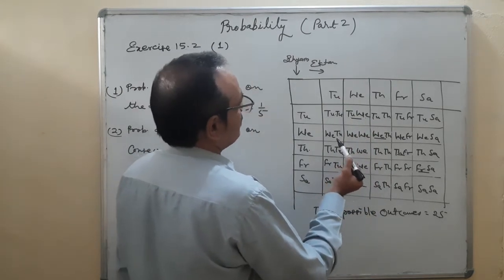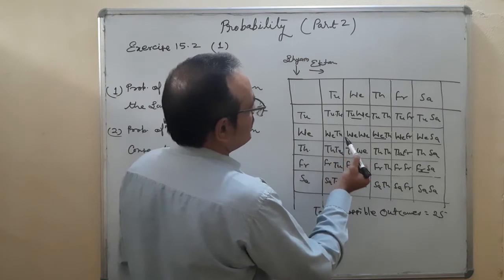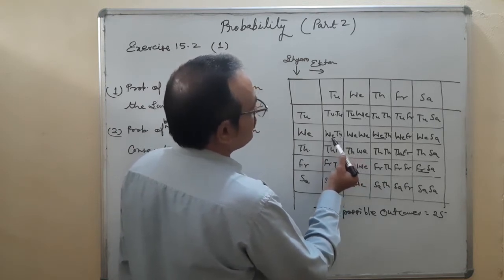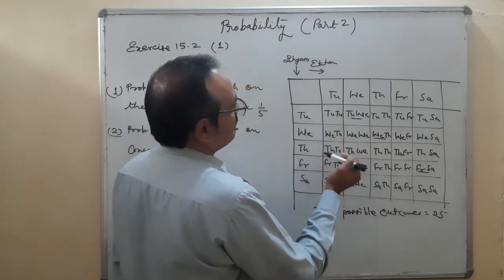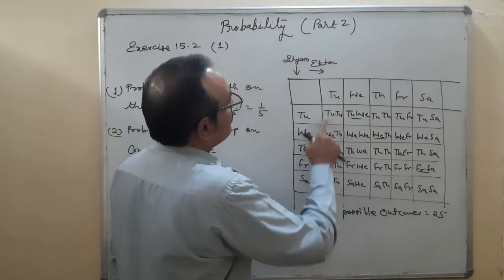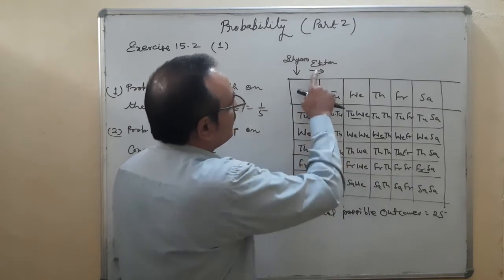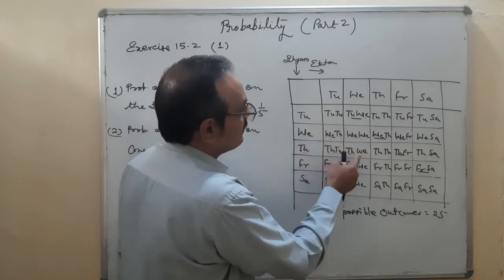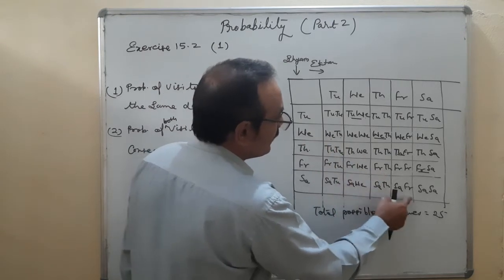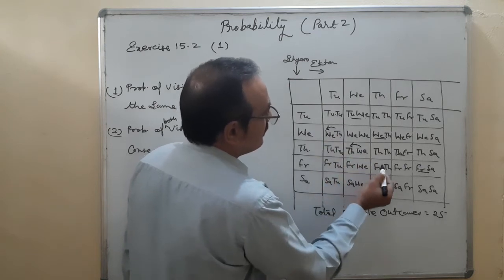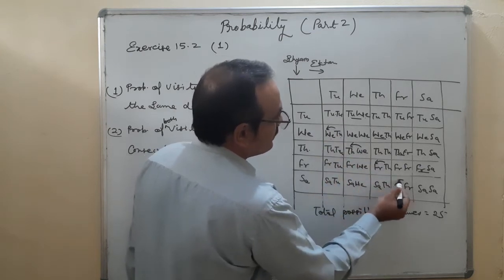So Syam is visiting Wednesday and Ekta is visiting Tuesday. That is coming here: 1, 2, 3 and 4, like this. Picture clear?